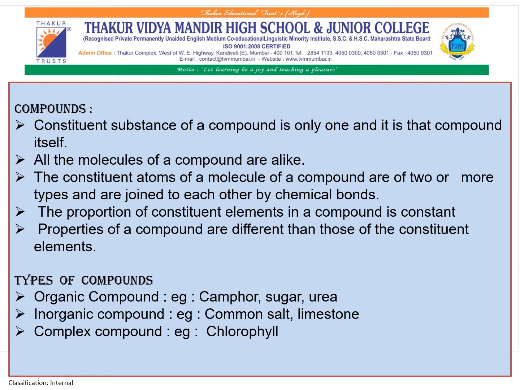A compound which, when heated strongly, gives a black colored carbon residue is referred to as an organic compound, for example camphor, sugar, urea, carbohydrates, etc. Next, inorganic compounds. The compounds which when heated strongly decompose to give a residue behind are called inorganic compounds, for example common salt and limestone.